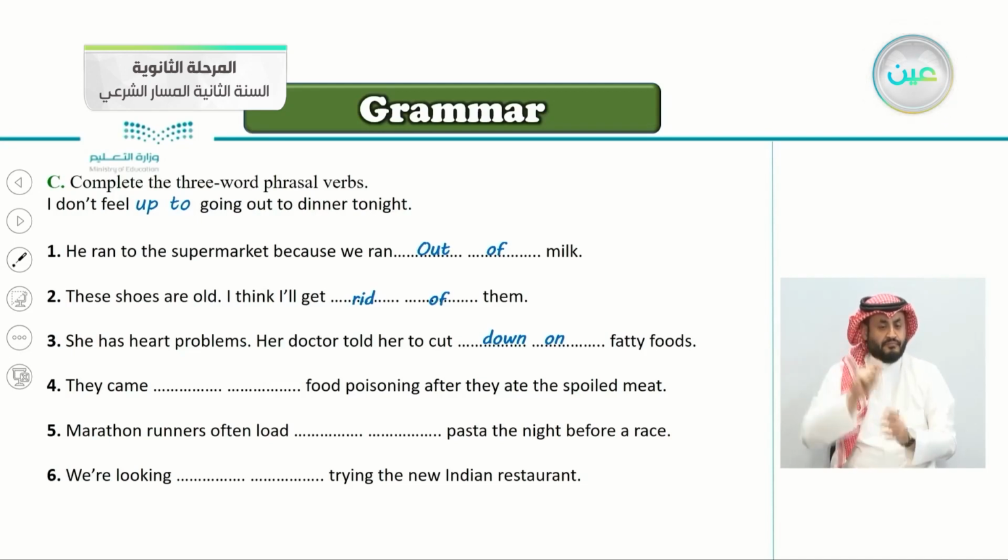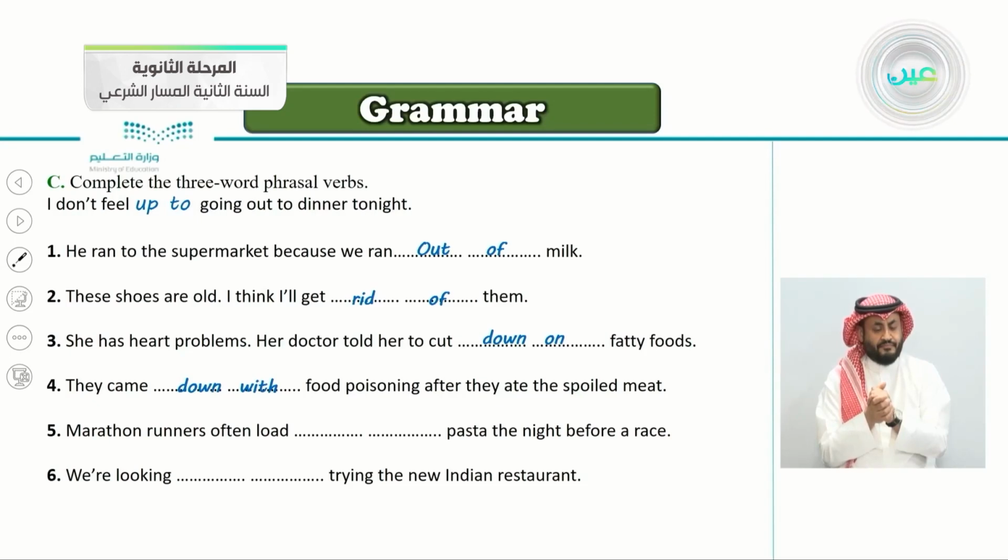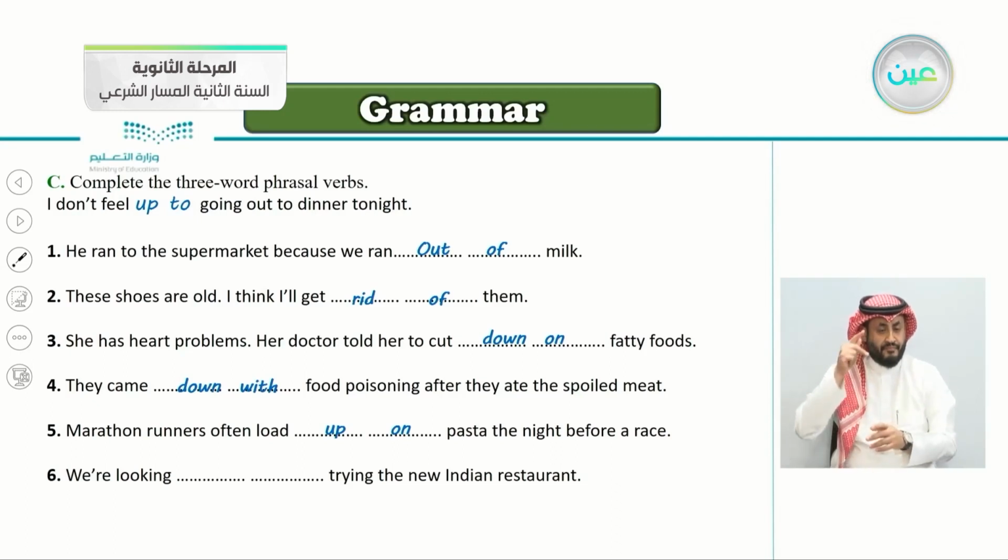Number four, they came down with food poisoning after they ate the spoiled meat. So number four is, very good, they came down with food poisoning. Number five, marathon runners often load up on pasta the night before a race.